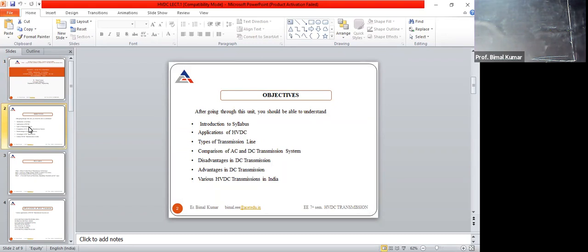Then we will discuss application of the HVDC, types of transmission line, comparison of AC and DC transmission, disadvantages of the DC transmission, then advantages in DC transmission, and then various HVDC transmission in India.